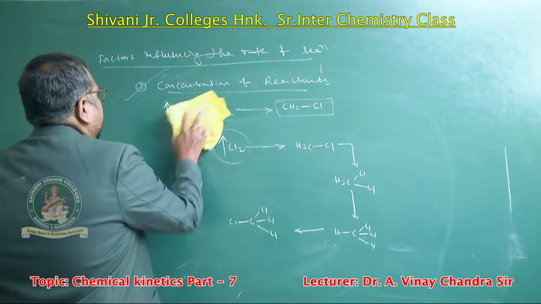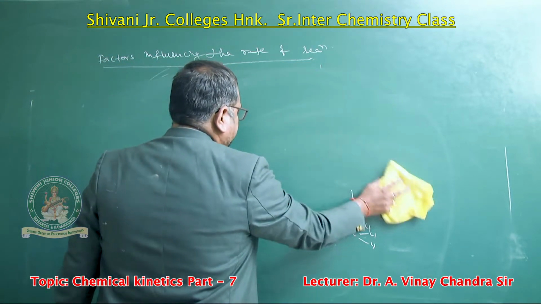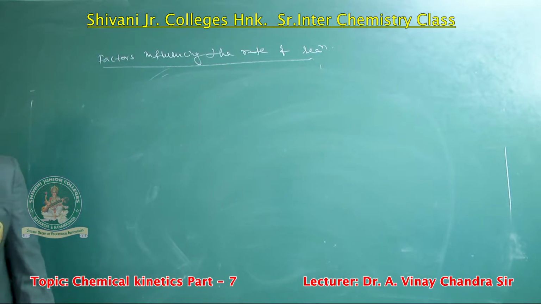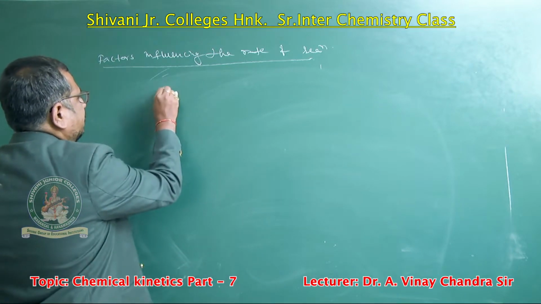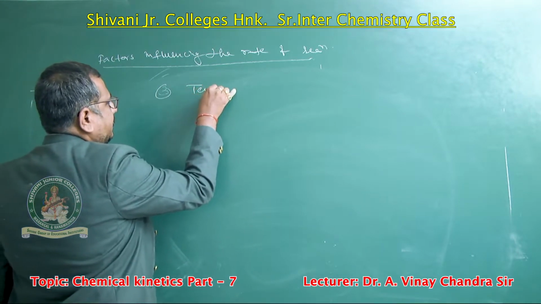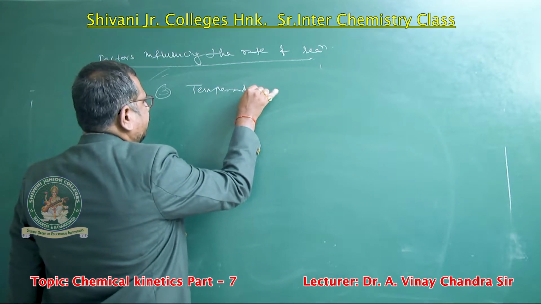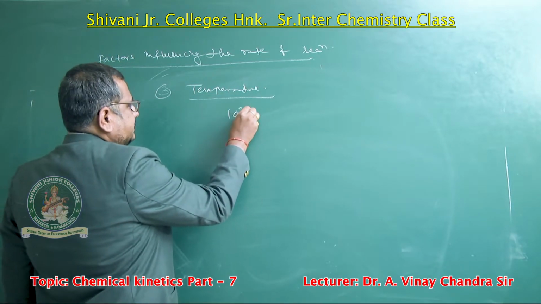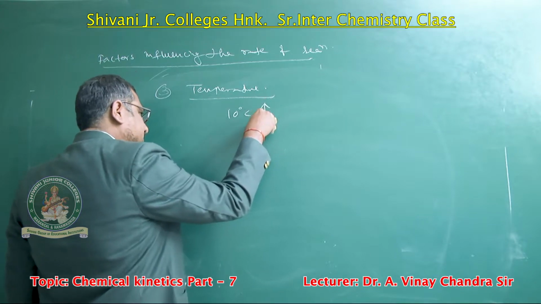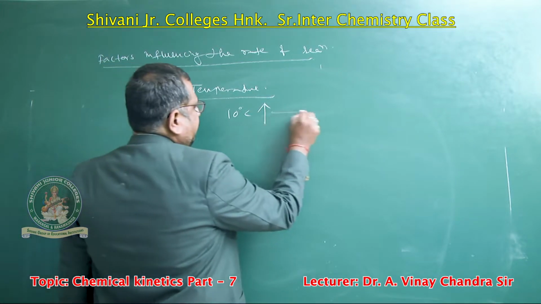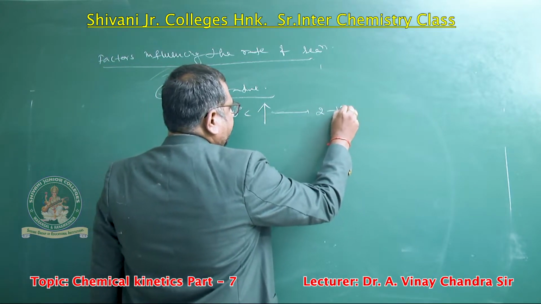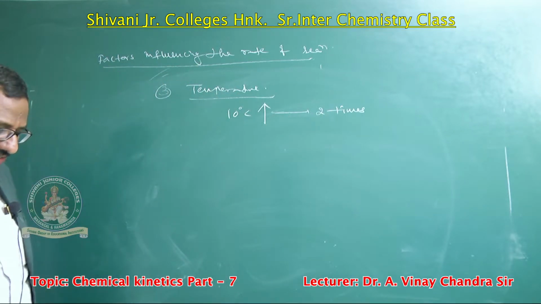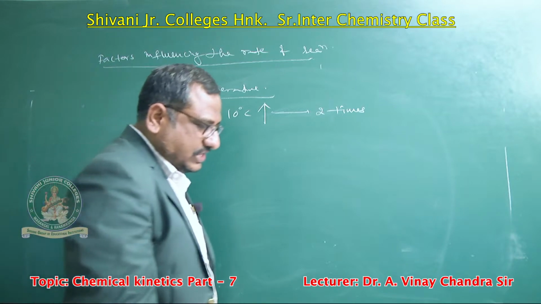The next influencing factor is temperature. The temperature coefficient we discussed earlier, based on the Arrhenius equation. If you increase the temperature, for every 10 degrees rise of temperature, the rate of reaction increases. How many times? It will be 2 times. Every 10 degrees rise of temperature, the rate of reaction increases 2 times.